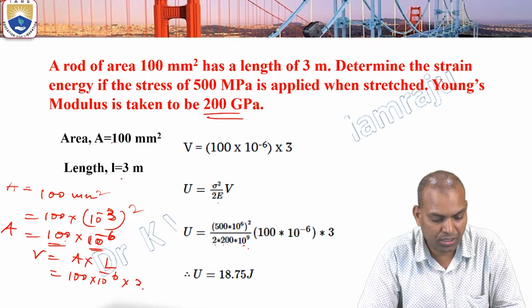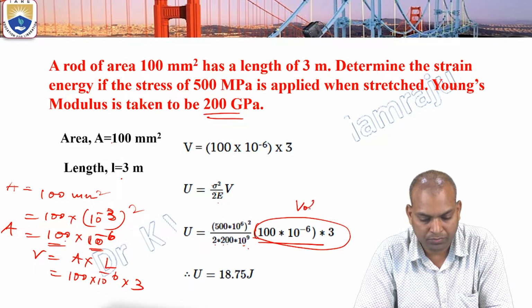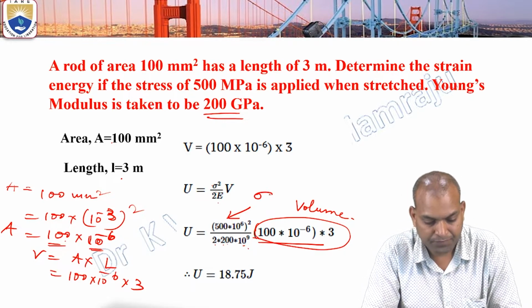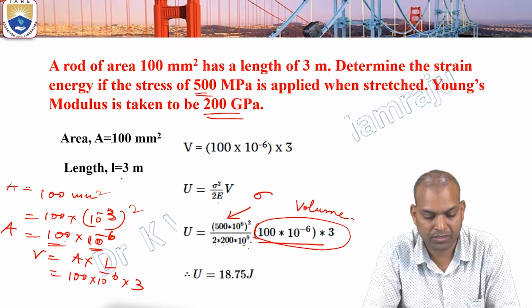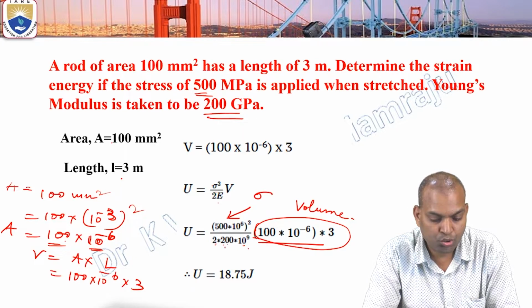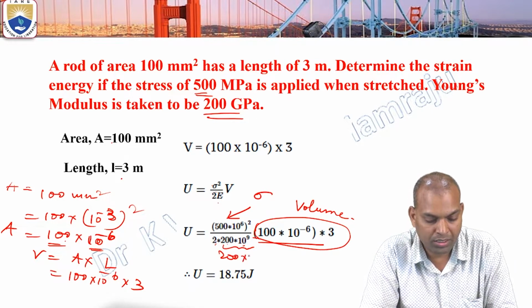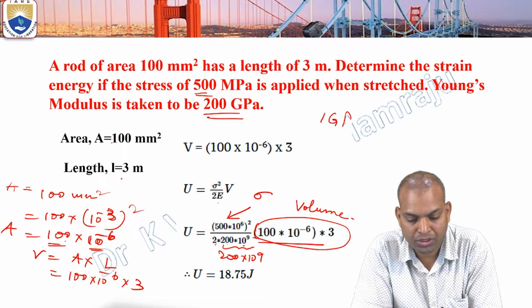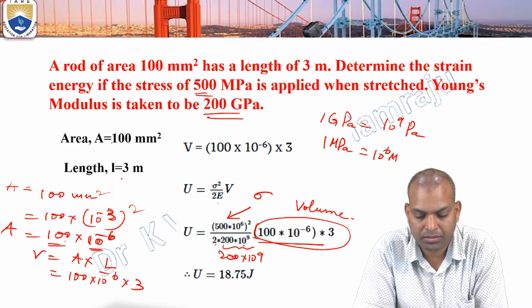What is the L here? 3 meters. This term gives the volume. This term gives sigma square, with 500 megapascals, that is 500 into 10 power 6 Newton per meter square. 2 into E, that is 200 gigapascals, 200 into 10 power 9 pascals. 1 gigapascal equals 10 power 9 pascals, and 1 megapascal equals 10 power 6 pascals.